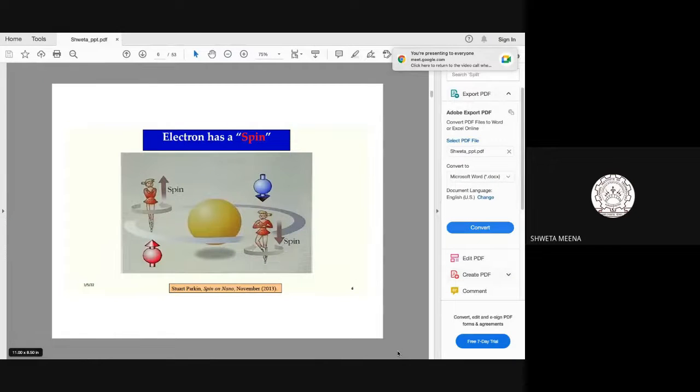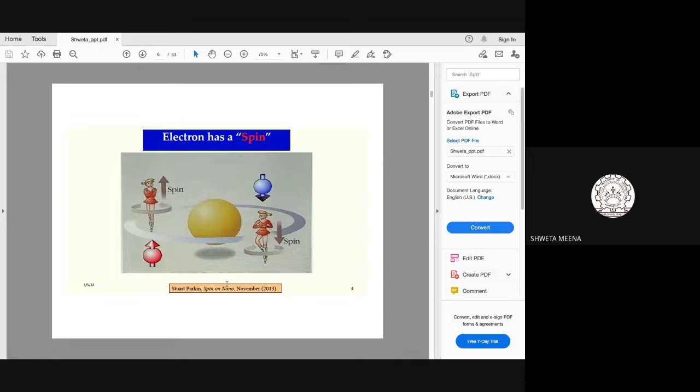Right. So, like a mechanical object, which can be rotated in anti-clockwise and clockwise direction, similarly, your electron can also, as I had mentioned, have an angular momentum, right? So, similarly, like a mechanical object, your electron has an angular momentum that is known as spin angular momentum. Okay. So, what do you mean by the spin angular momentum generally?